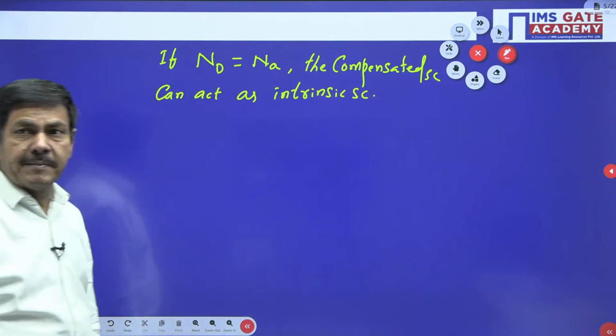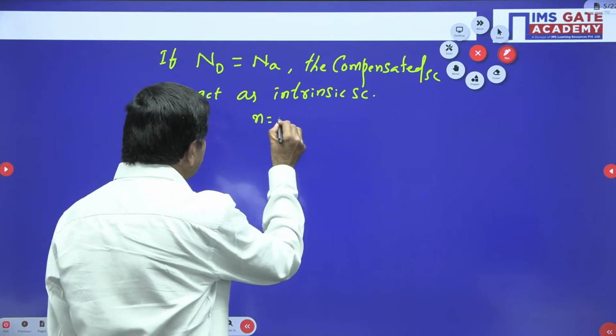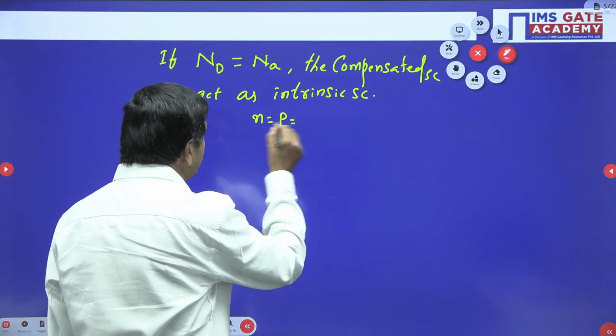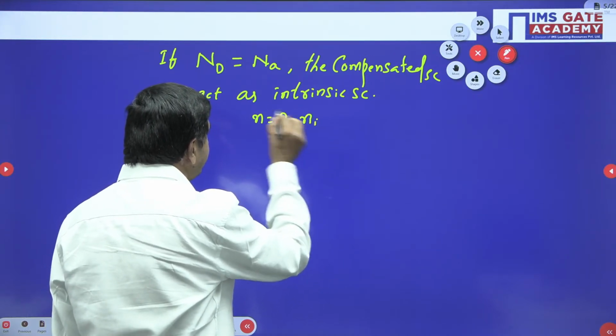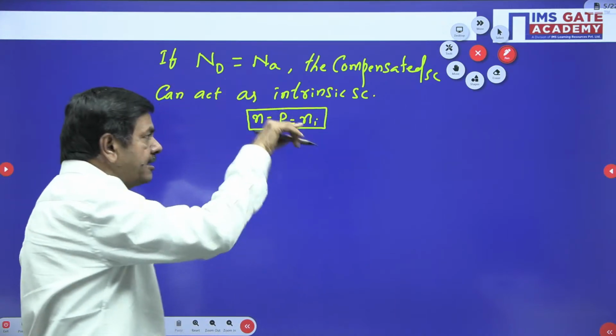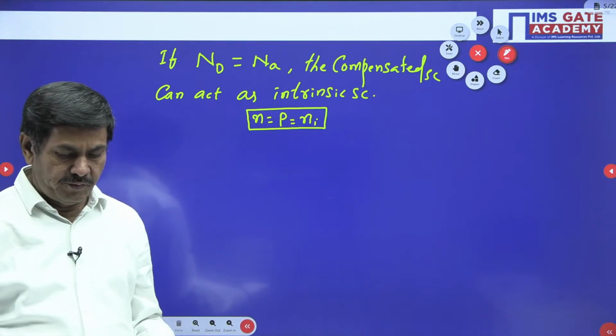The intrinsic semiconductor means you know very well, concentration of electrons equal to concentration of the holes equal to what? Ni. n equal to p equal to Ni only now. These are all equal. But already all the conditions are given in the extrinsic semiconductor. Same conditions we can use only now. Anyhow, that formula is to be used.